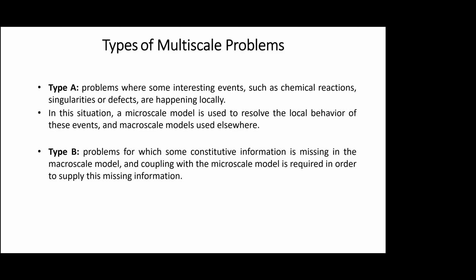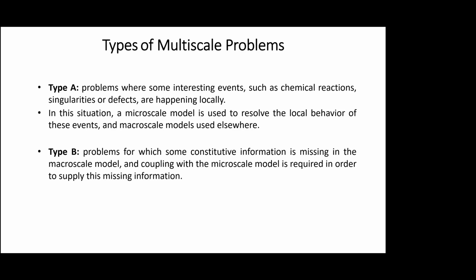So there are various types of multi-scale problems. There's type A problems where locally there are some phenomena happening, chemical reactions, singularities or defects, stress concentration and things like this.